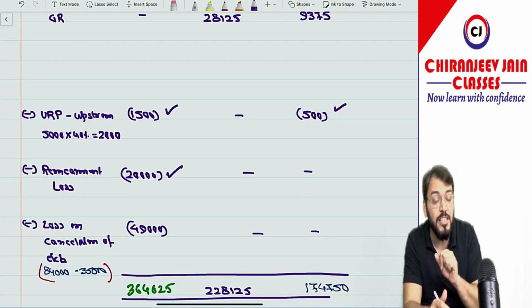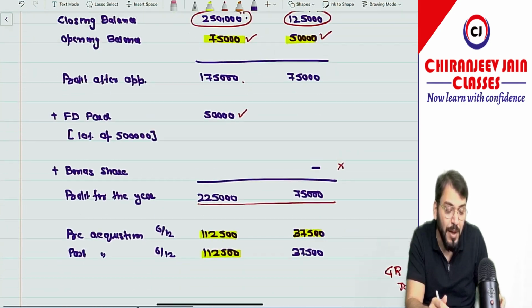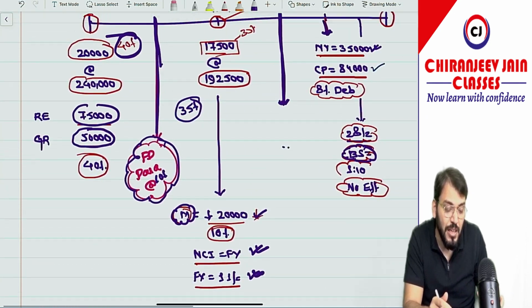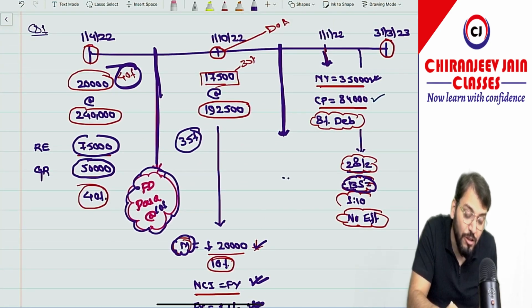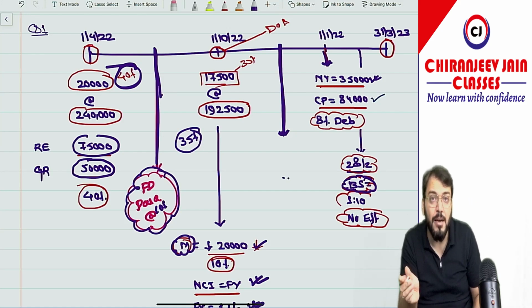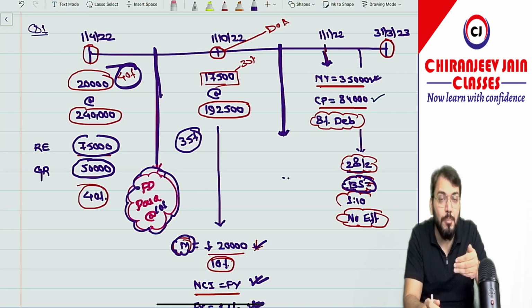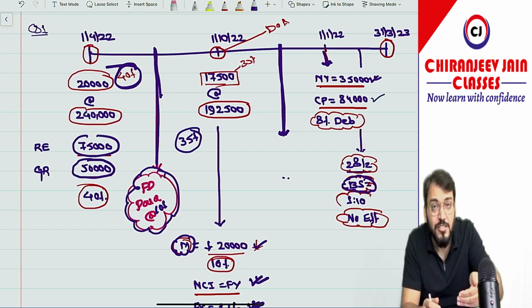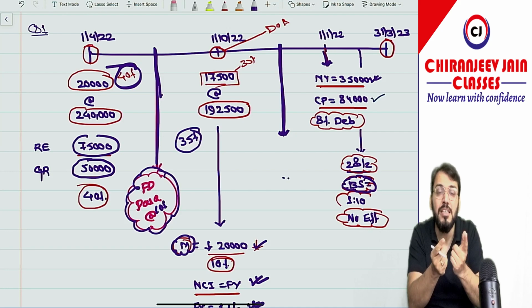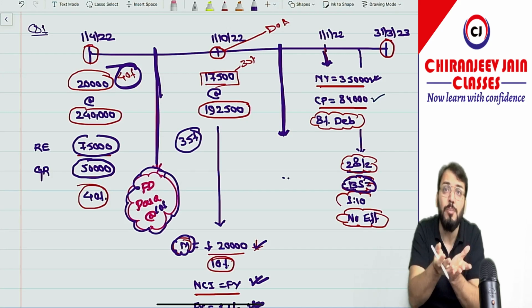Then there is one debenture. This was a new point. So you can see debentures were purchased at what price? 84,000, but the nominal value of debenture was 35,000 in the books of subsidiary company. Can I say this needs to be cancelled? It is as simple as the parent company has purchased the debenture of subsidiary company. In the group, they have purchased their own debenture, so it will be cancelled.